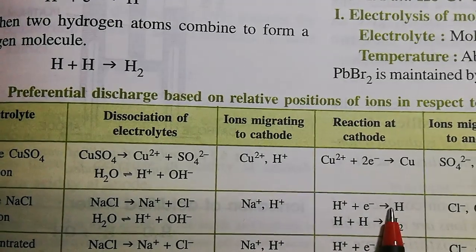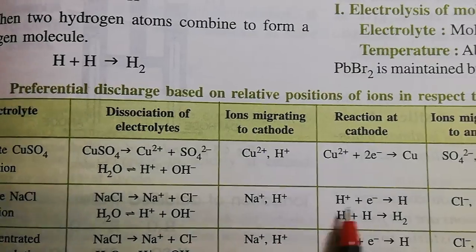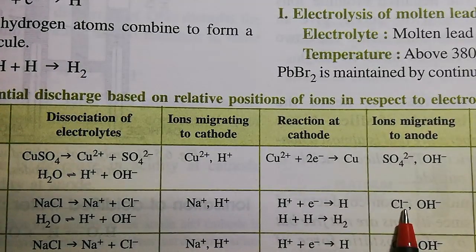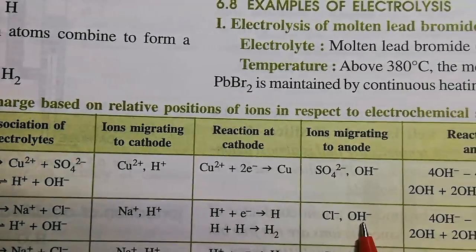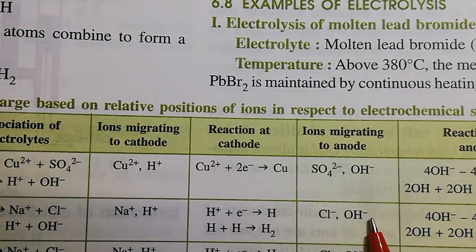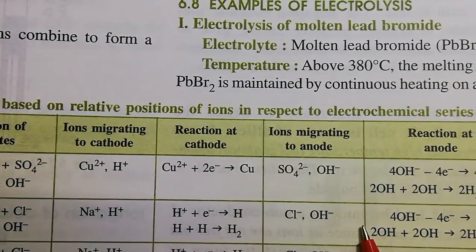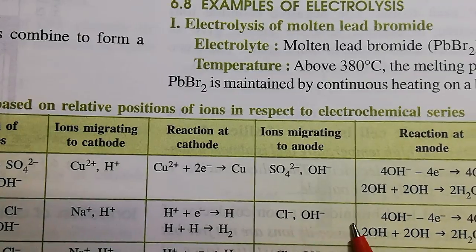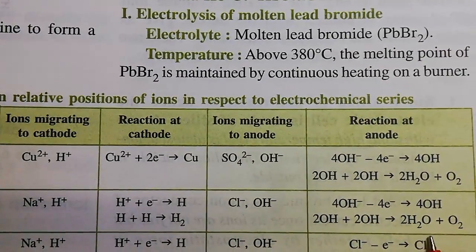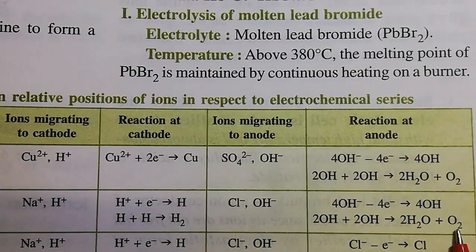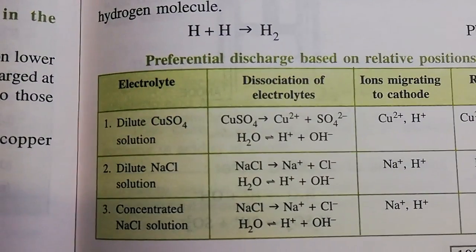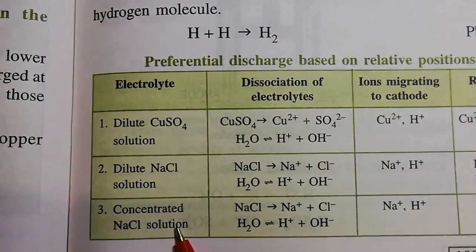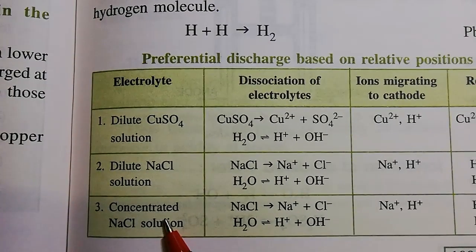Between Cl- and OH-, both are there, but as OH- is below Cl-, that will get discharged at the anode and you will get oxygen.